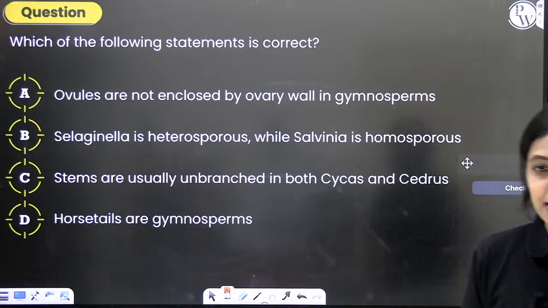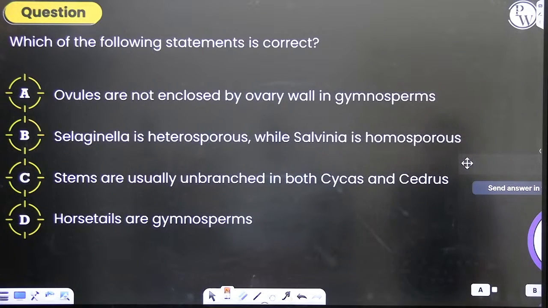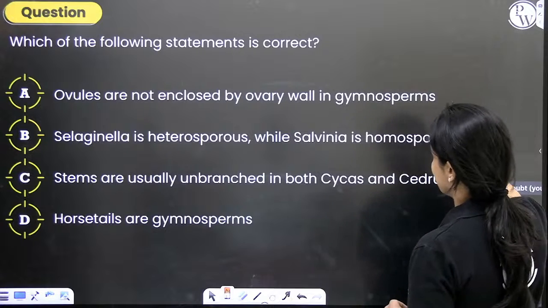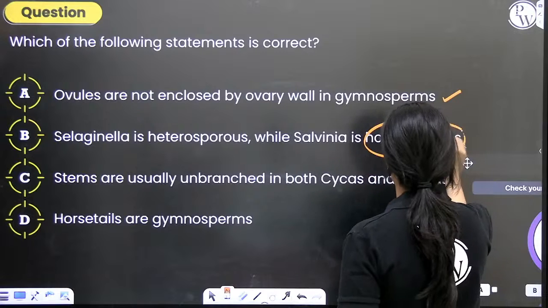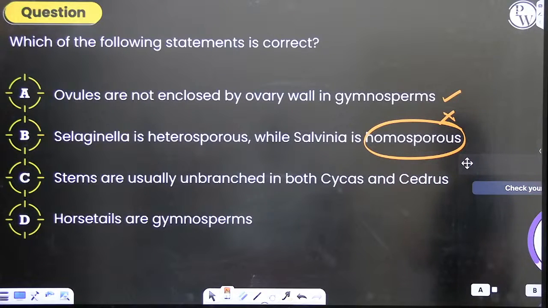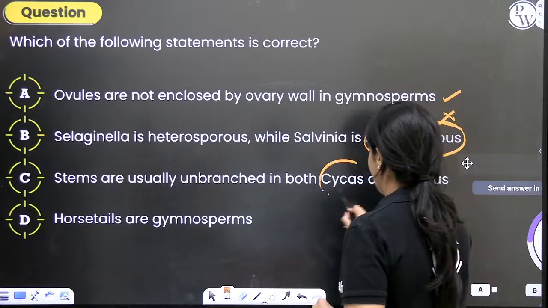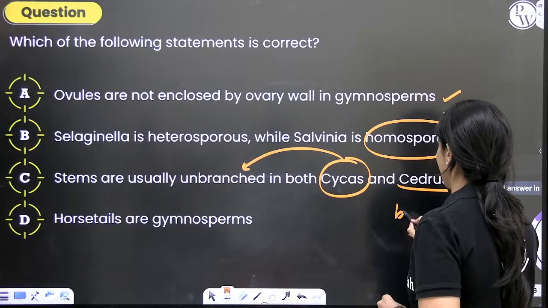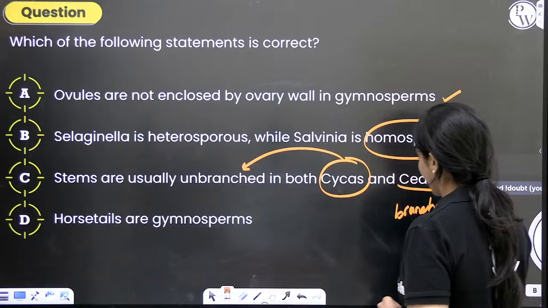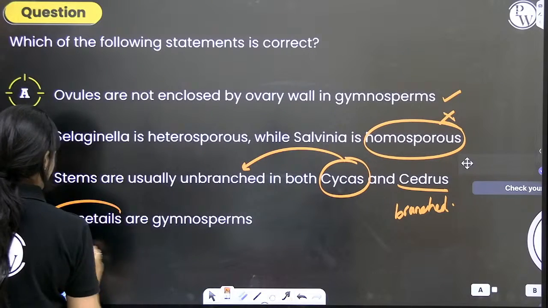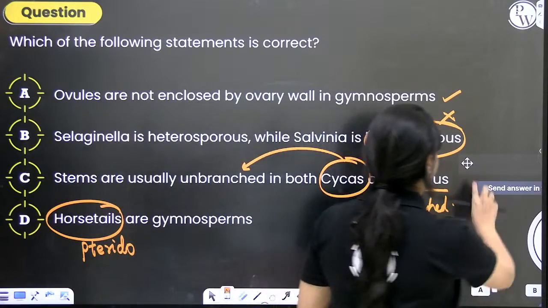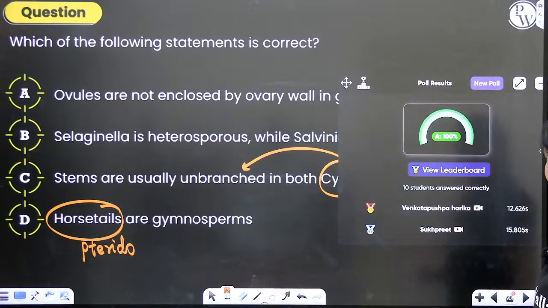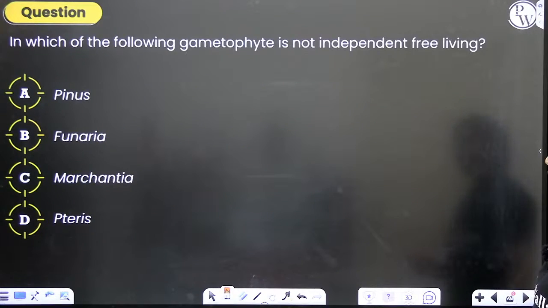Which of the following statements is correct? Ovules are not enclosed by ovary wall in gymnosperms. Yes, they are not. Selaginella is heterosporous while Salvinia is homosporous. No, Salvinia is also heterosporous. Stems are usually unbranched in both Cycas and Cedrus. In Cycas, it is unbranched. In Cedrus, it is branched. Horsetails are gymnosperms. No, horsetails and ferns are pteridophytes. The correct answer is option A. All of you have answered correctly. Brilliant. Let's take a look at our next question.